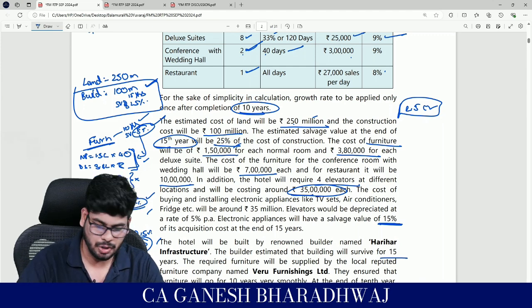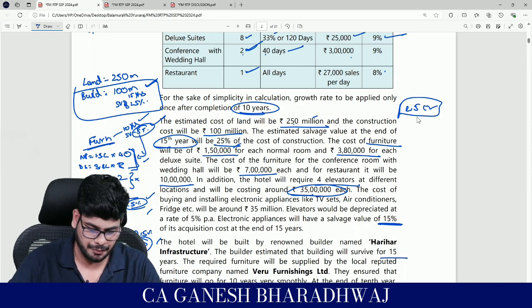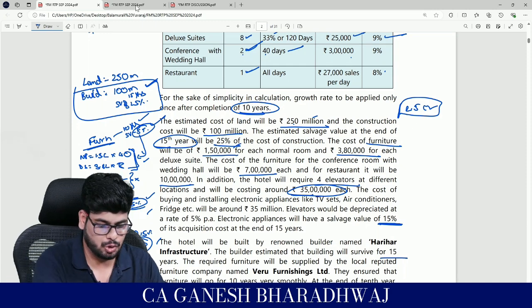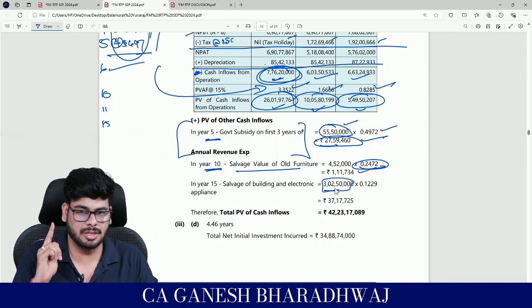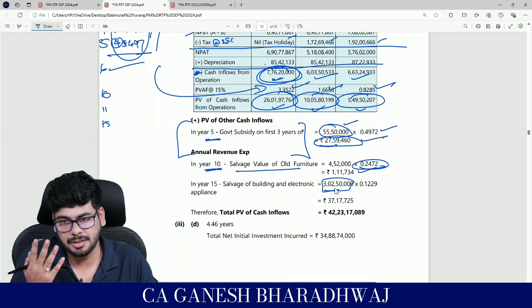Into 0.15, so 52 lakh 50,000. So 52 lakh 50,000 plus 2.5 crores. How much is it? 3 crores, 2 lakh and 50,000. Clear with this? This breakup is not given.